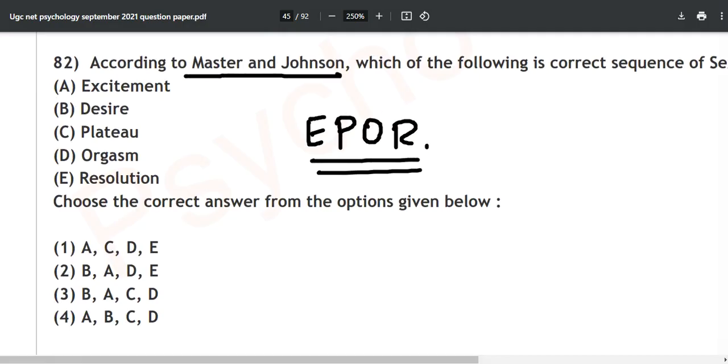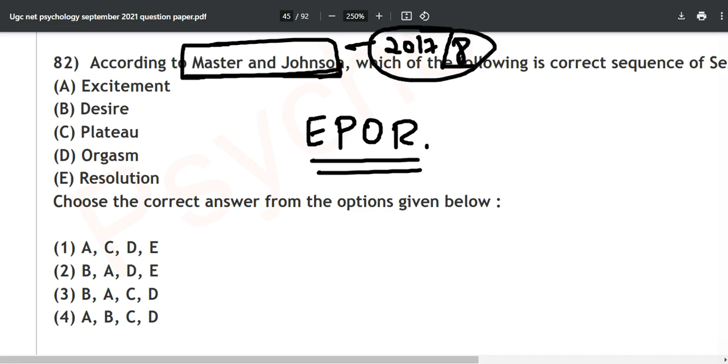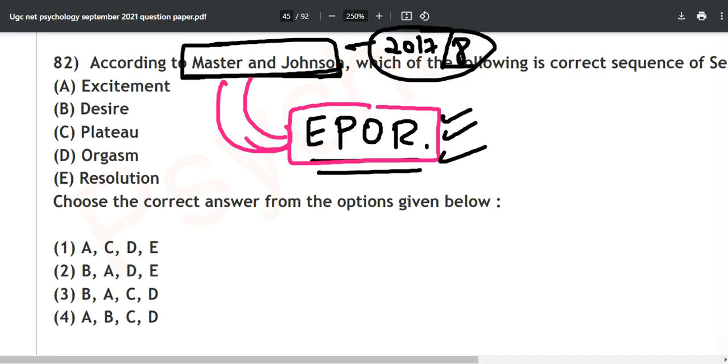This question is important because they asked it in 2021, and before that around 2017 or 18. After that there was no place for this question, and in recent times as well there is none, but it can be asked again. That is why it is important. You just have to identify the correct option. Just remember the mnemonic EPOR. They will ask you to arrange it again.